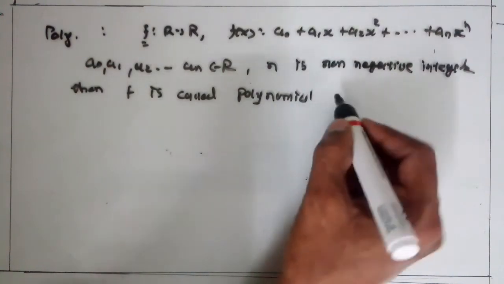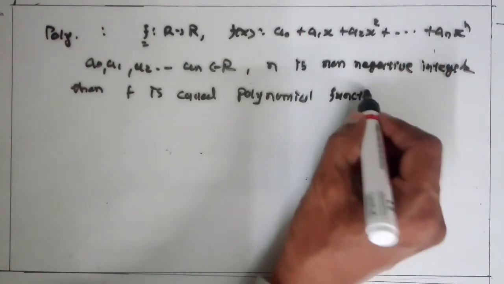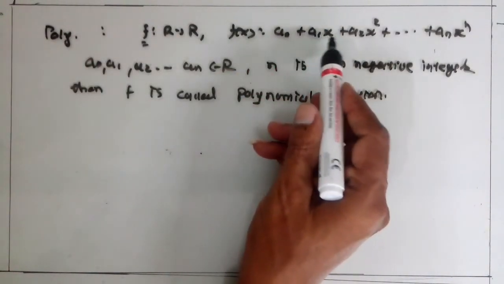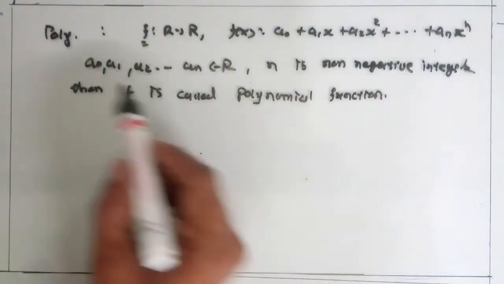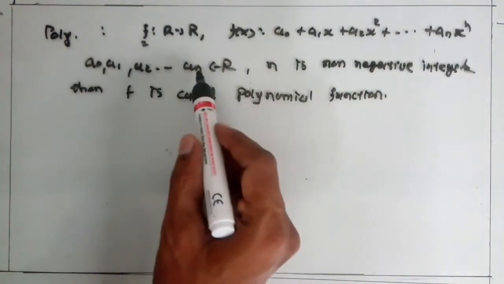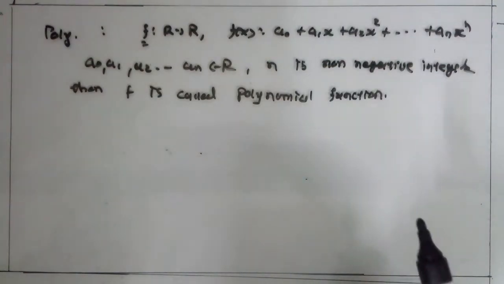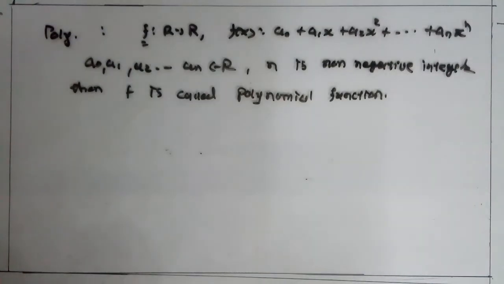So f from R to R, f(x) equal to a0 plus a1x plus a2x squared plus up to an x raised to n, where a0 to an belong to R and n is a non-negative integer, then f is called a polynomial function. Now next,